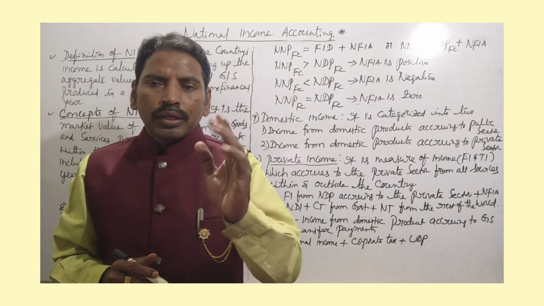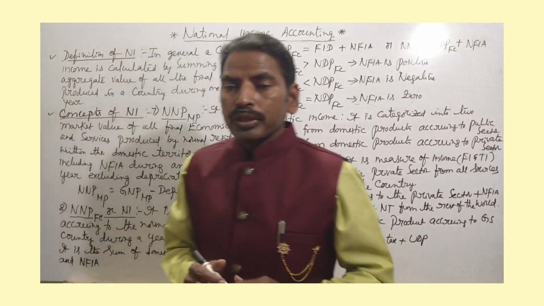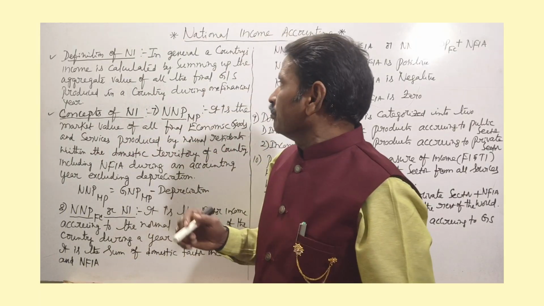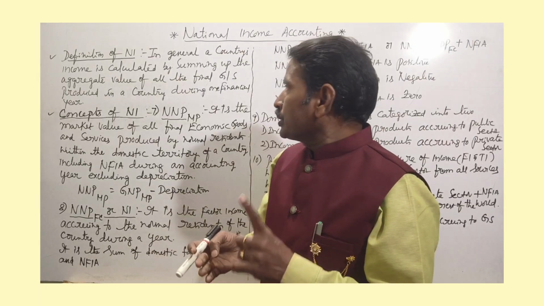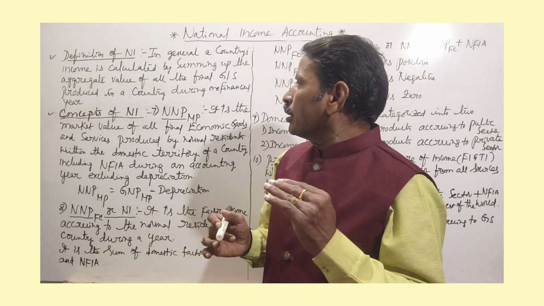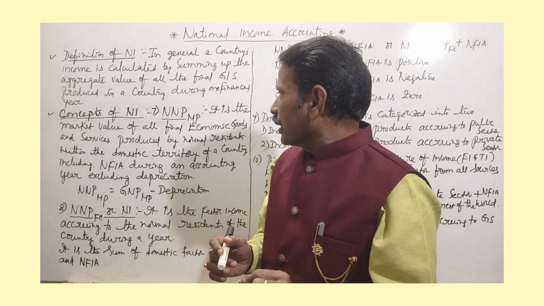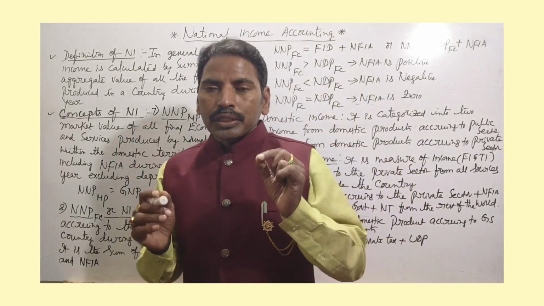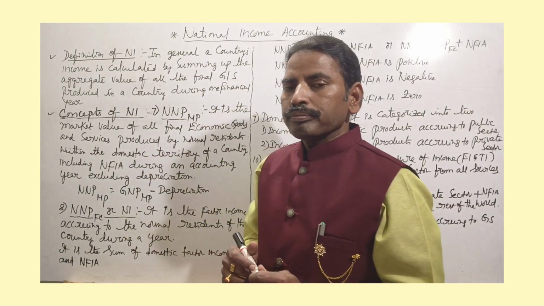In other words, a country's income is calculated by summing up the aggregate value of all the final goods and services produced in a country during one financial year. This is also called national income.